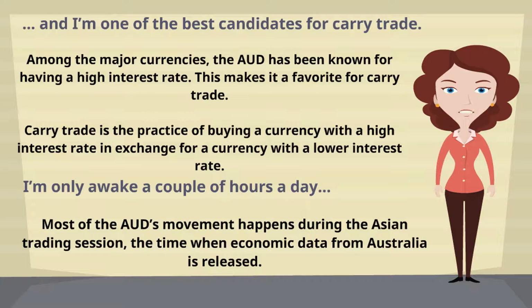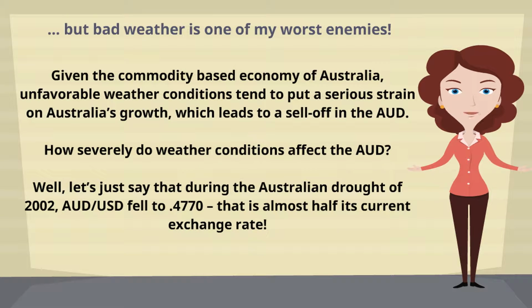I'm only awake a couple of hours a day. Most of the AUD's movement happens during the Asian trading session, the time when economic data from Australia is released. But bad weather is one of my worst enemies. Given the commodity-based economy of Australia, unfavorable weather conditions tend to put a serious strain on Australia's growth, which leads to a sell-off in the AUD.